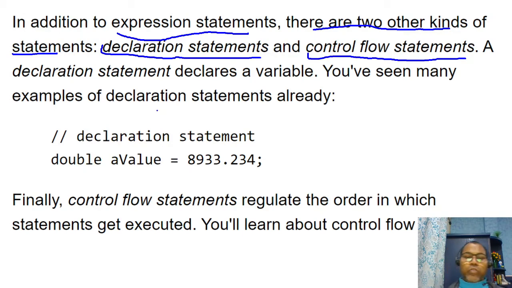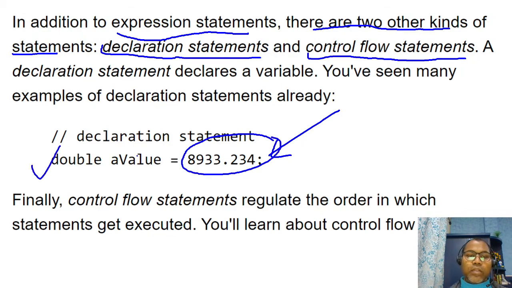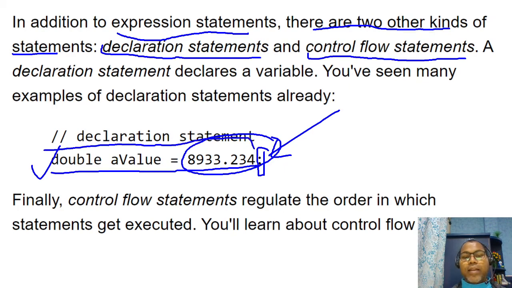If you are assigning some value to a particular data type, this is your declaration statement, ending with a semicolon. This is one complete line, one sentence, a complete unit of execution. So this is the declaration statement, and the assignment statement also includes object creation, as well as the control flow statement.